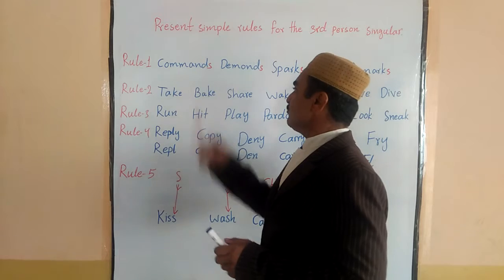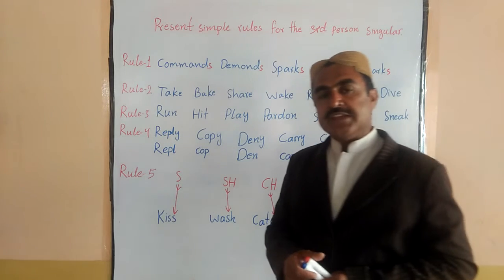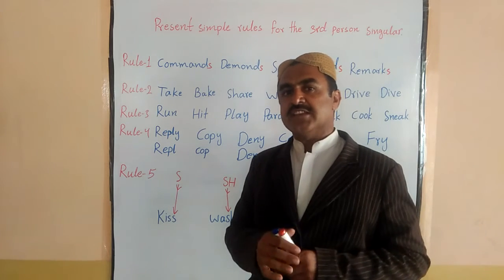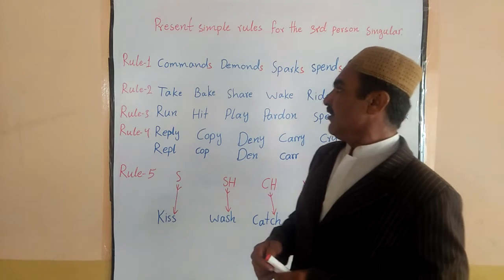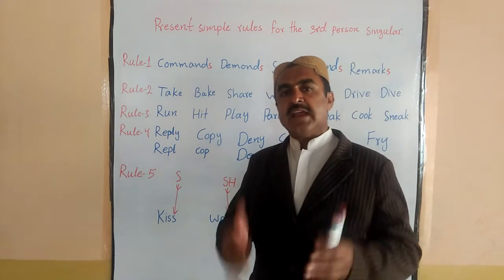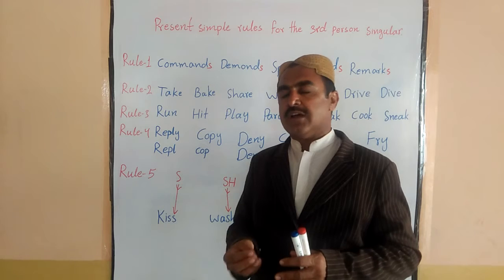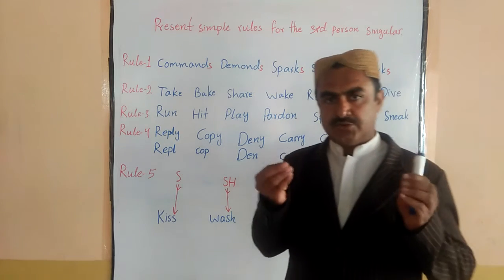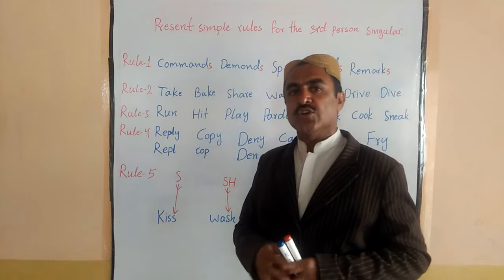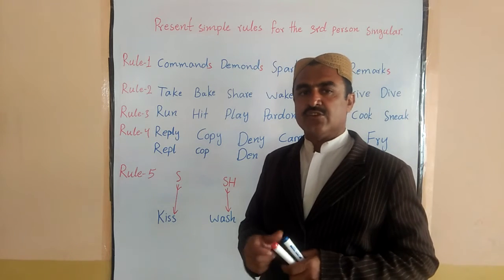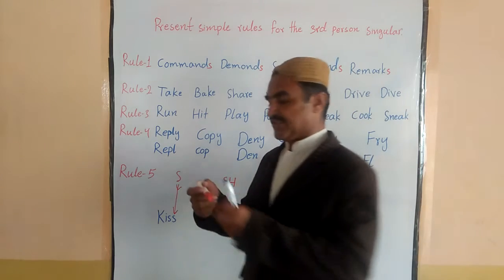Now let's go to the second rule. This is the easiest rule, known by everyone actually. Whenever a verb ends with e, I mean a verb which already has an e, we put only s when we use it for the third person singular.